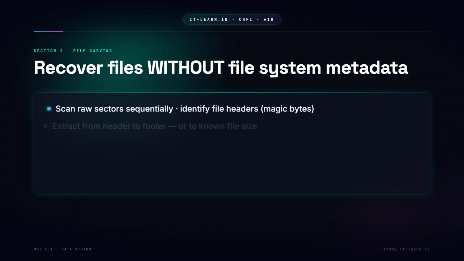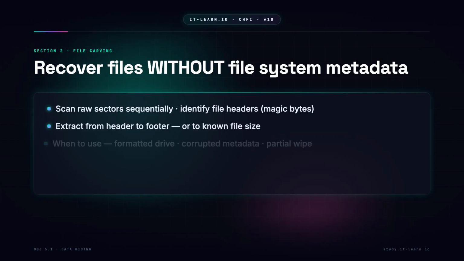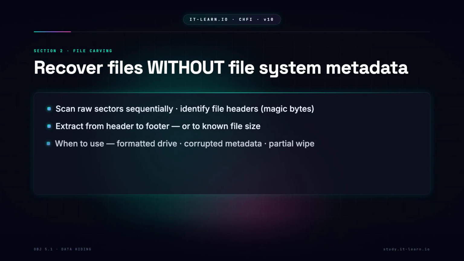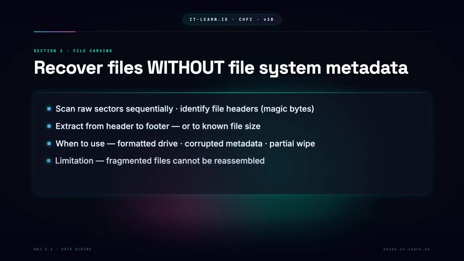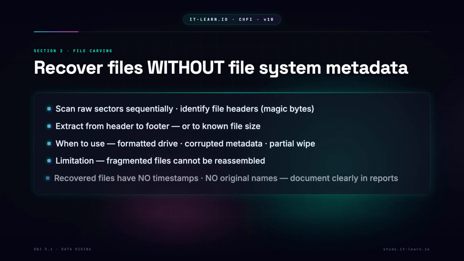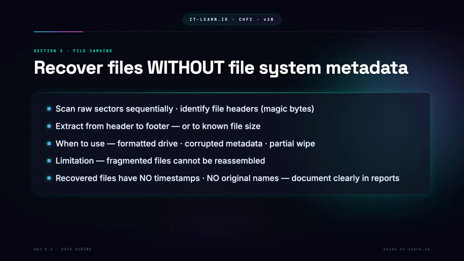How it works: scan raw disk sectors sequentially, identify file headers, magic bytes at the start of known formats, extract from header to footer or to known file size, save as recovered files. When to use it: file system metadata is deleted or corrupted, drive has been formatted, the file system destroyed but data remains. Anti-forensic wiping was partial or incomplete, recovering from unallocated space after normal file deletion.